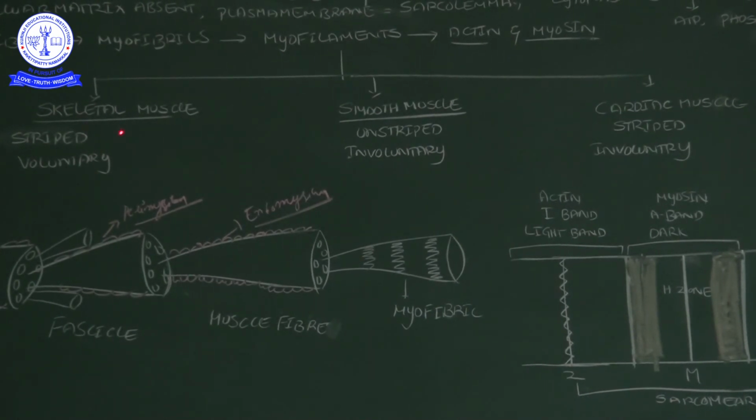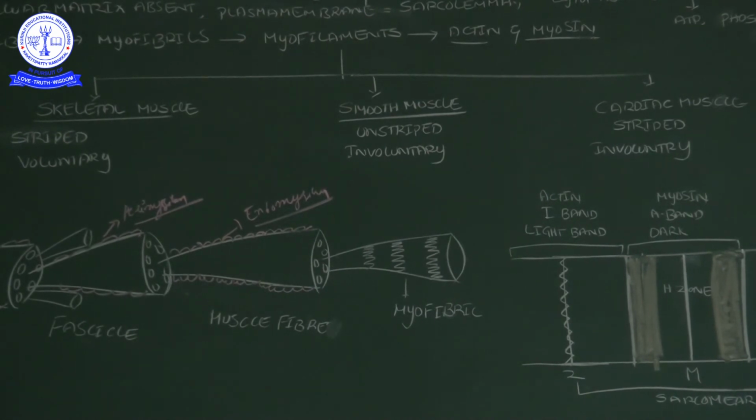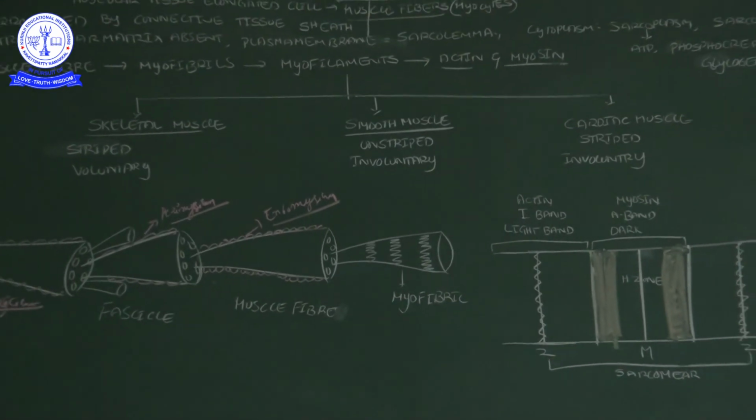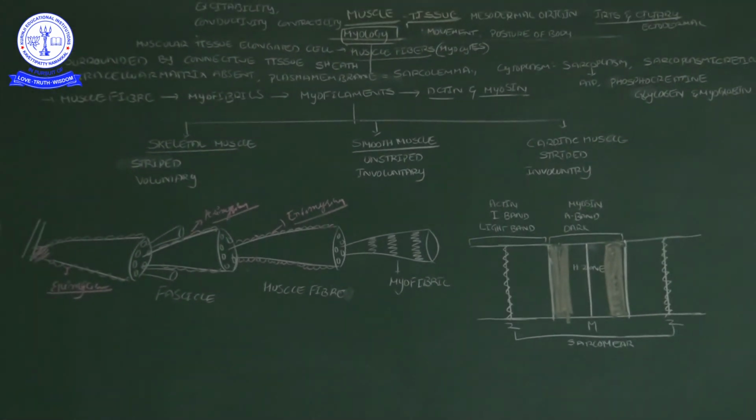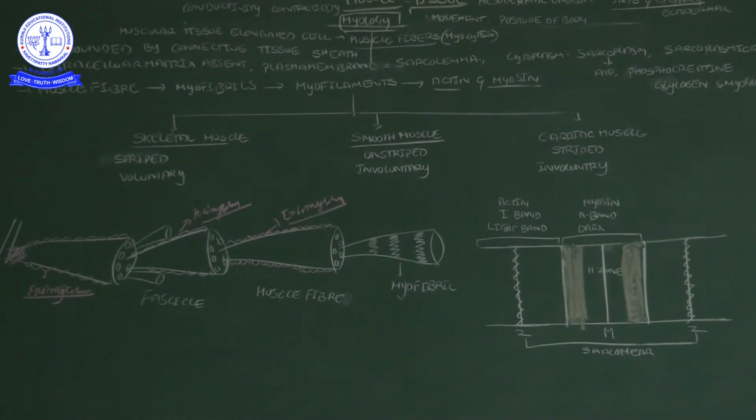Skeletal muscle is attached to the bones. The chicken you often eat is totally skeletal muscle; when you tear the chicken from the bone, the meat is attached to the bone.